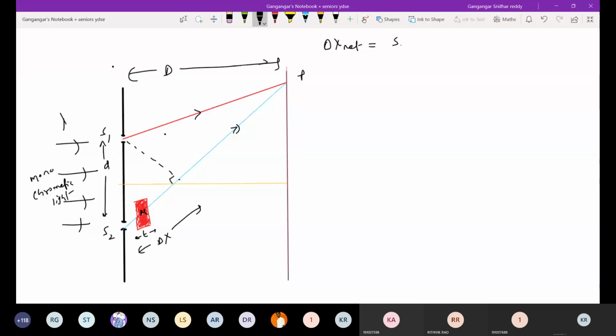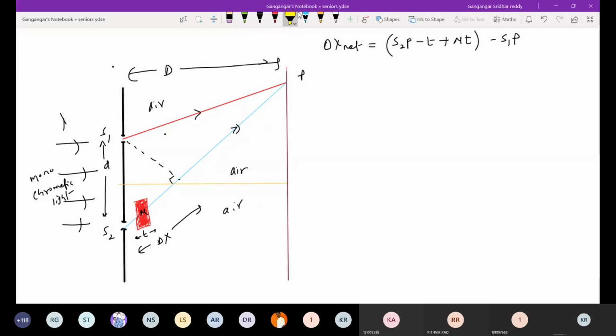So what is it like? S2P minus t. Therefore the path covered by ray 2 in air, then it will cover some path in the slab. It will cover a distance t in the slab. Then the equivalent optical path length of that is mu t minus S1P.